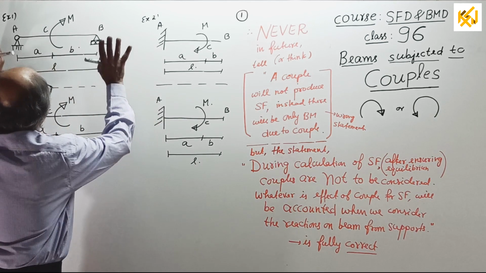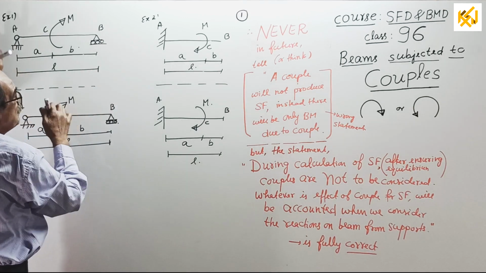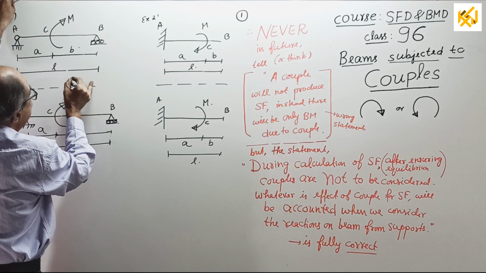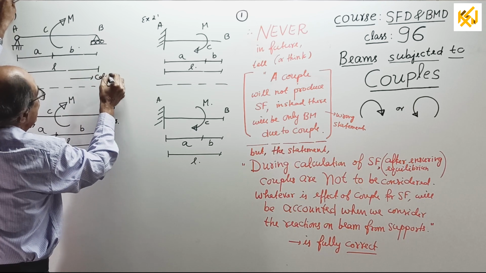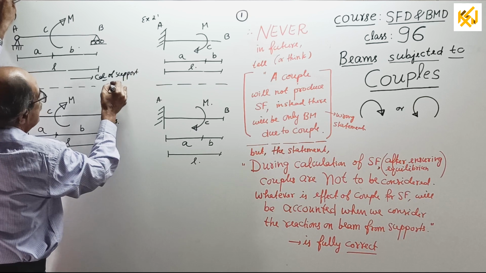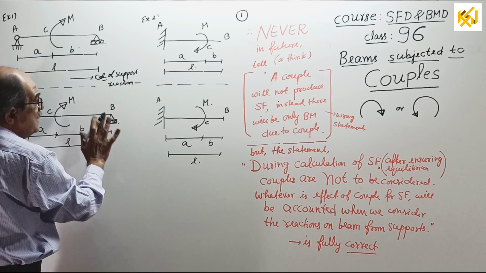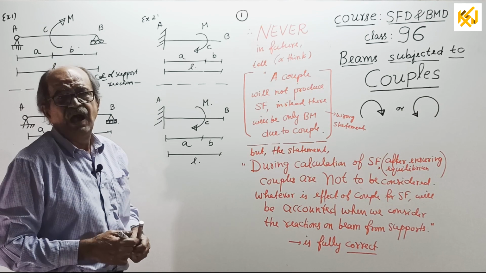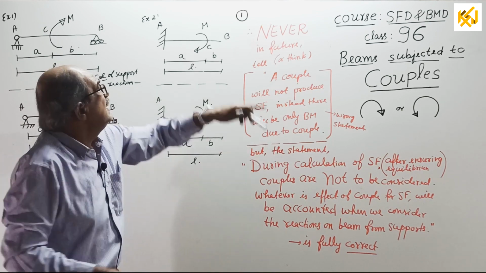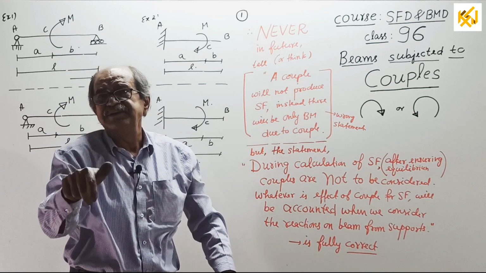So for this beam, if you want SFD BMD, first you have to calculate support reactions. So in both cases, first calculate the support reactions. How to calculate? All will come later; after the first one, the second one will be how to find support reactions for couples only.